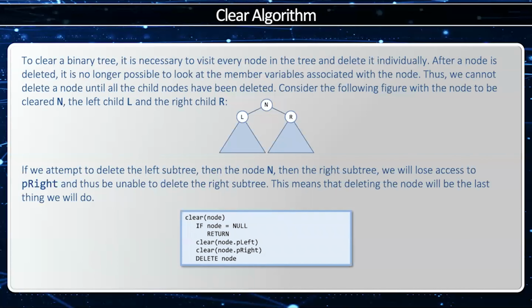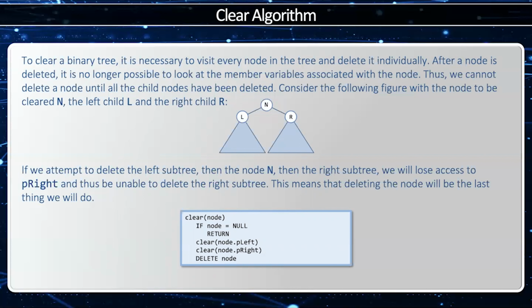To clear a binary tree, you must traverse the tree in a very specific order. I cannot delete the root node first because then I'll forget all about the left node and the right node. In fact, I must delete the root node last. Now, if there's no node, of course, I'm going to do nothing. And then I'm going to clear the left tree, and then the right tree, and then finally myself.